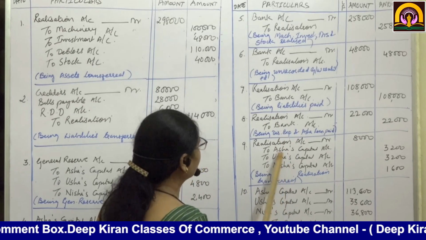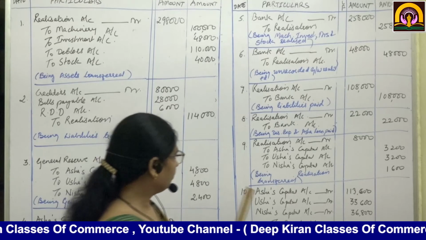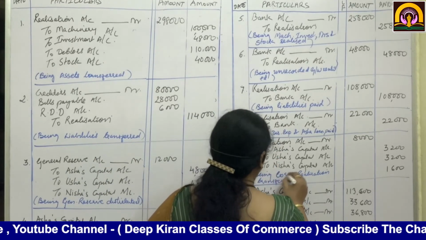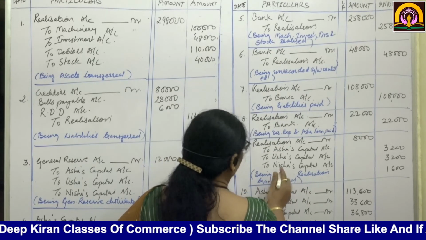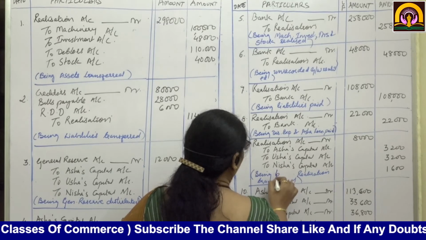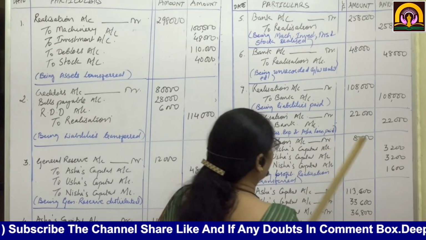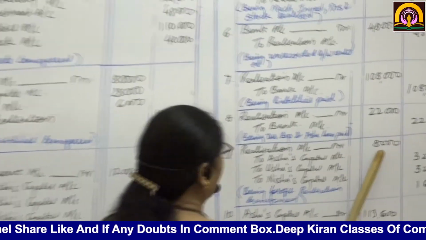So profit is being transferred. By 8,000 there is profit on realization of rupees 8,000.